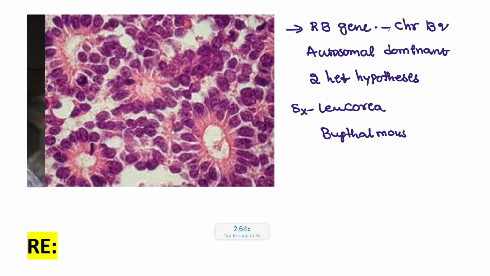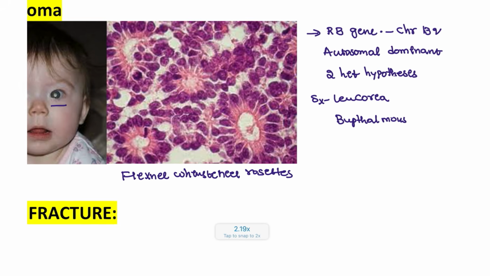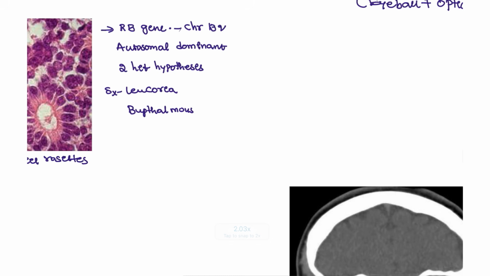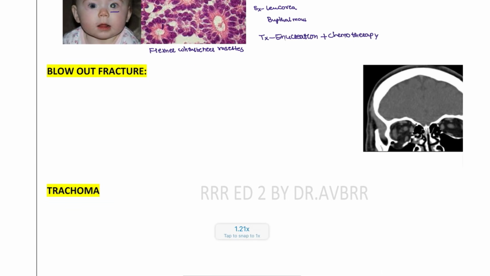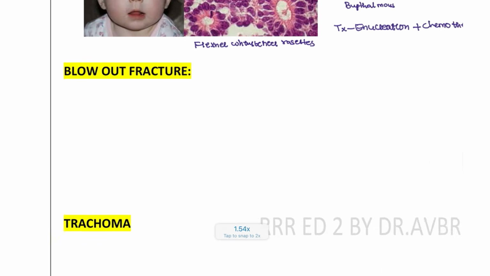On the biopsy, you are going to see rosettes. What are these rosettes? These rosettes are known as Flexner-Wintersteiner rosettes. This is a classical pathognomonic sign that you are going to see in these patients. And the treatment is enucleation. Remove the tumor with the optic nerve, and then we can go for chemotherapy. We can proceed with the patient with chemotherapy. Vincristine, carboplatin, etoposide, these are the drugs that we are going to give for this patient. Next, blowout fracture. So what is the blowout fracture that we are seeing here?